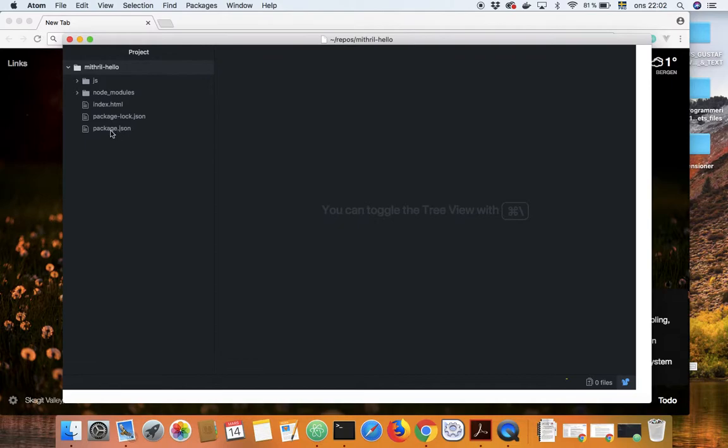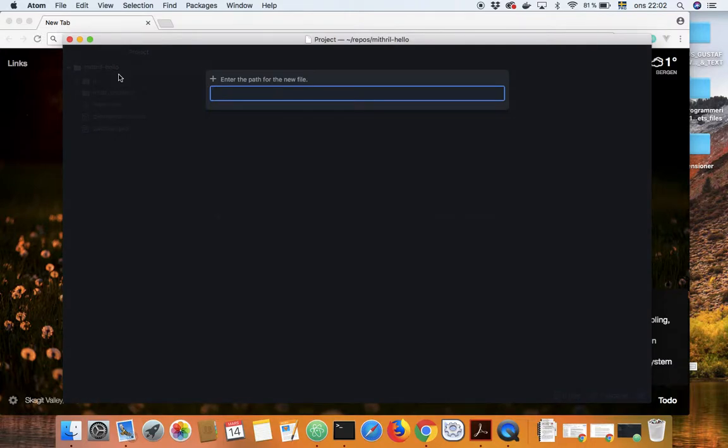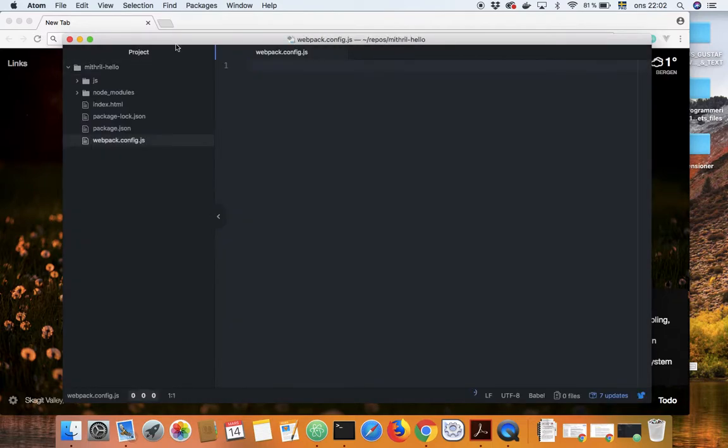So now we need to add a config file for webpack. You name it webpack.config.js, and then you write module.exports equals, you need an entry point.